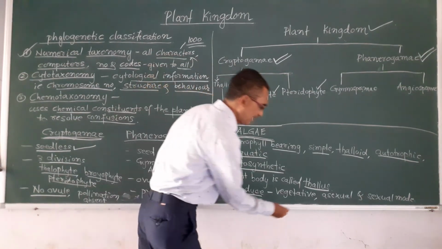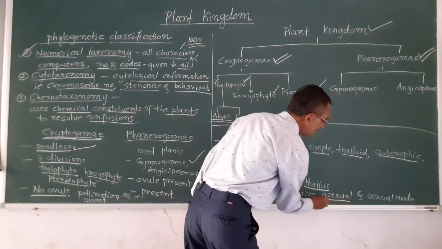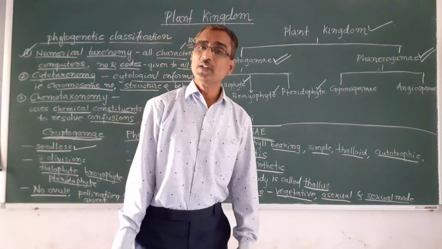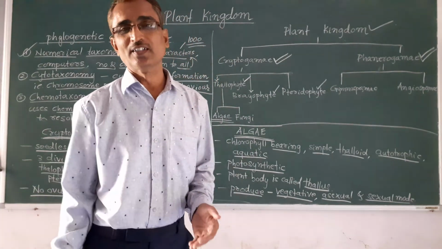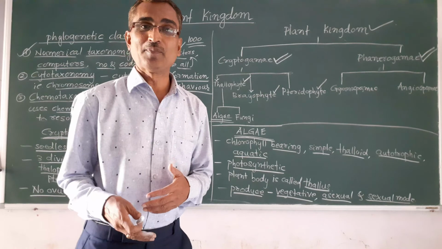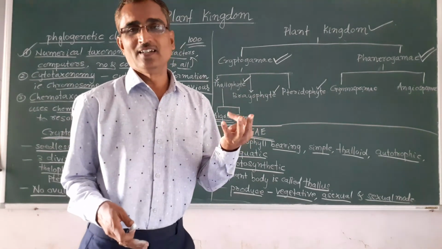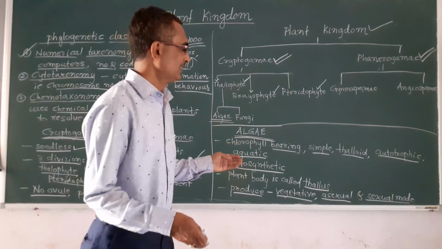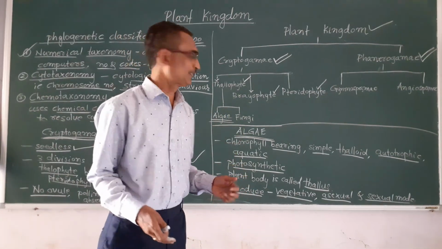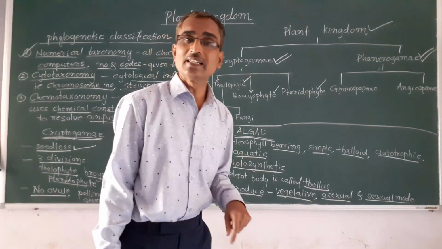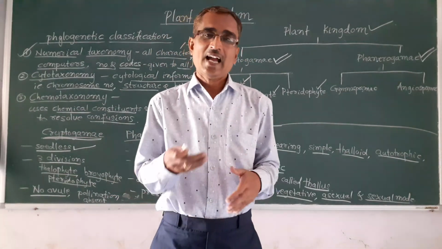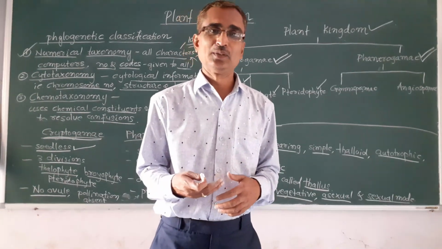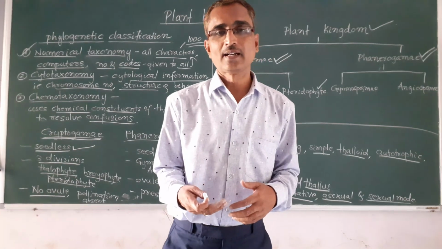Their reproduction takes place by vegetative, asexual, and sexual methods. These are a few characteristics of algae, and we will discuss more characteristics and its economic benefits in the next class. With this we conclude here and continue tomorrow.